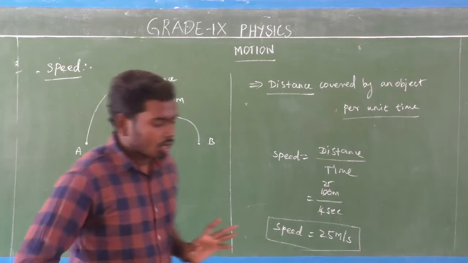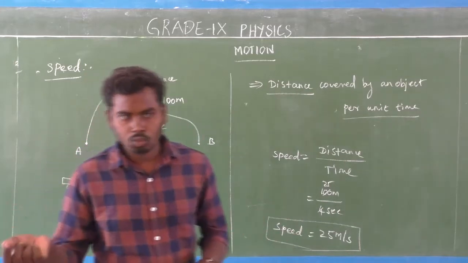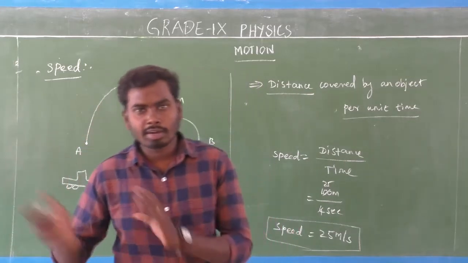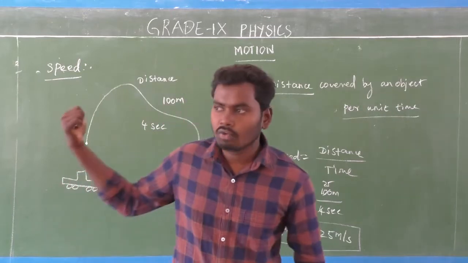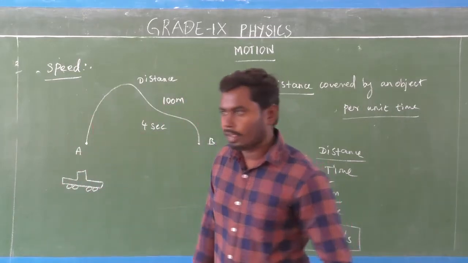Next you will see what a unit is: a symbol, and then vector quantity, scalar quantity, so many things. So let's start with the unit of speed.